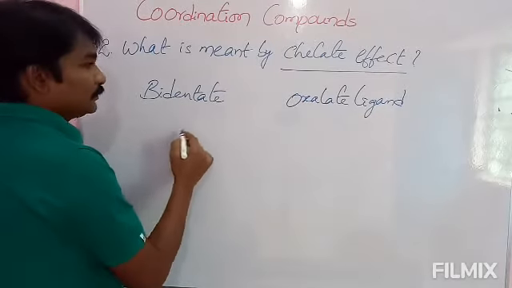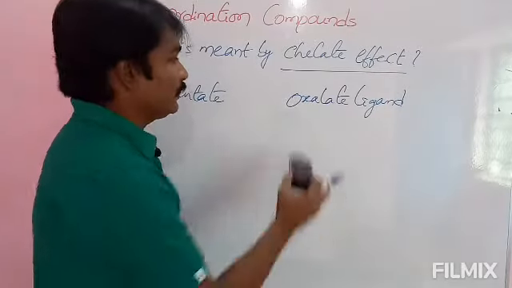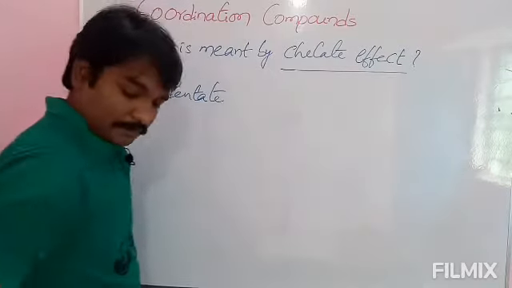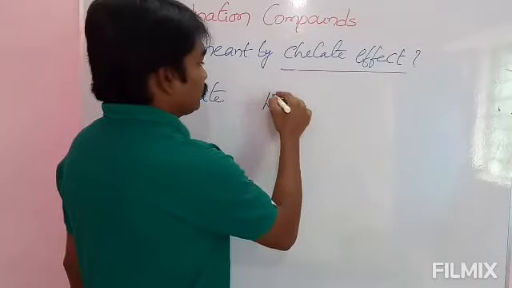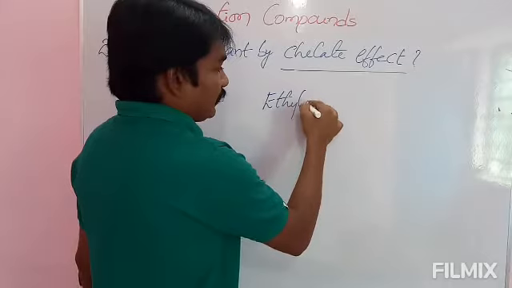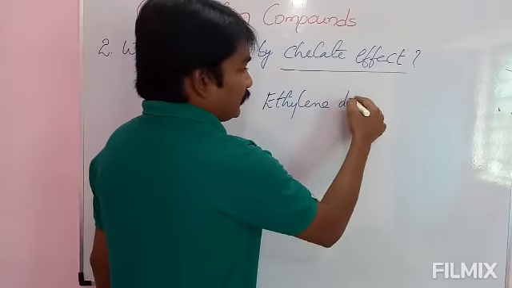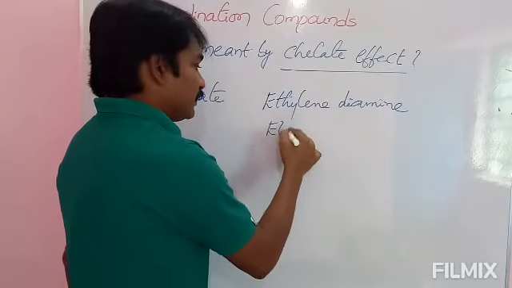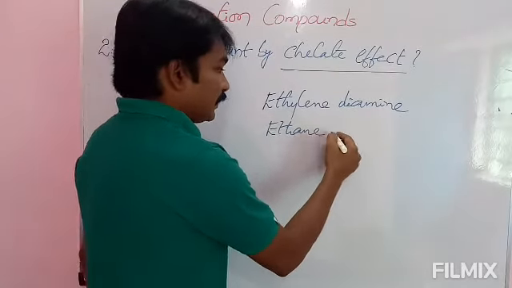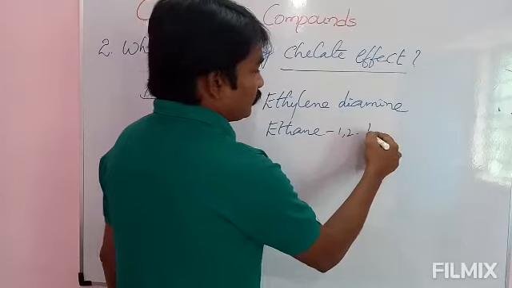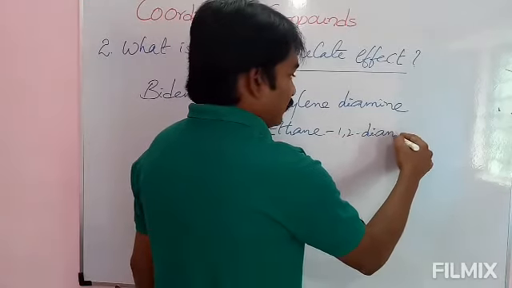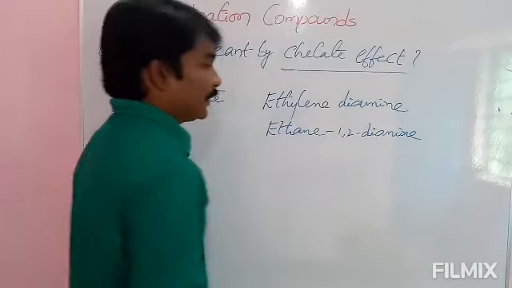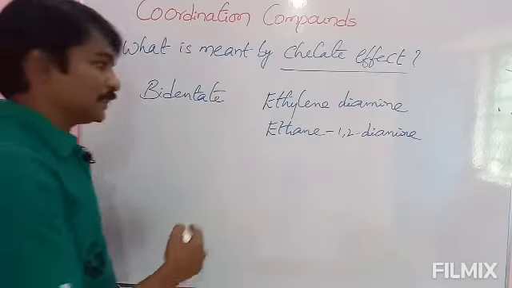Ethylene diamine. See here, ethylene diamine is also called ethane 1,2 diamine. It means the positions of these amine groups are at the first and second position.